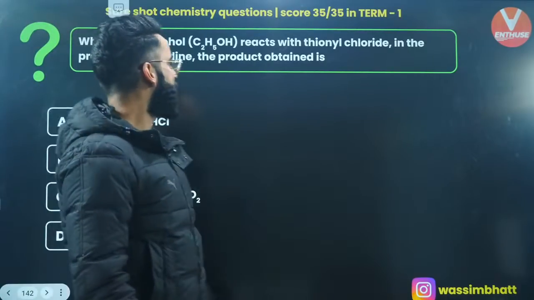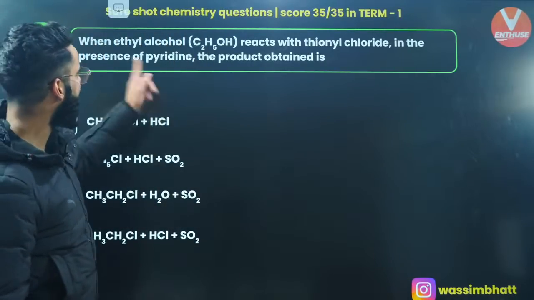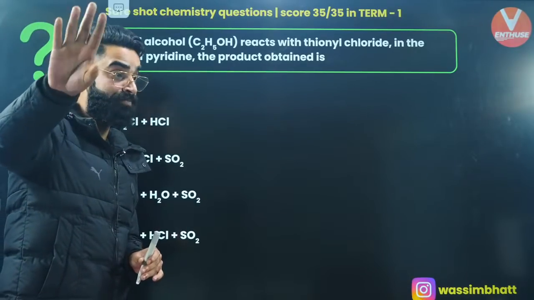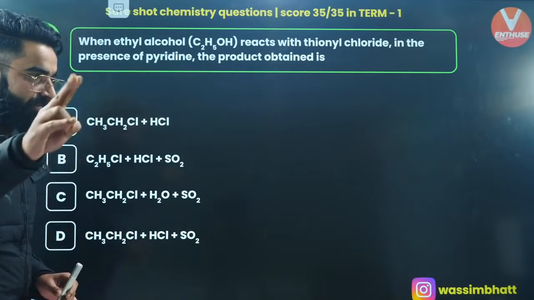When ethyl chloride reacts with thionyl chloride in presence of pyridine, the product obtained is... in the reaction you'll be having two gaseous byproducts, if you remember.